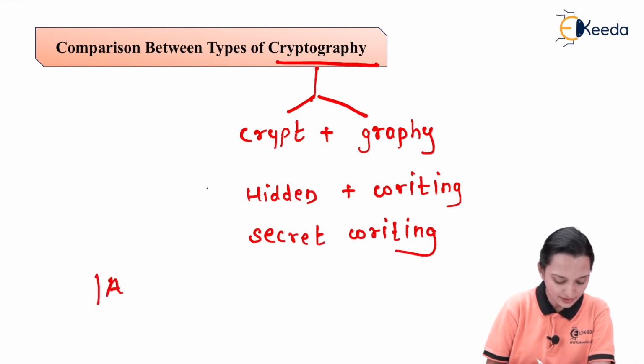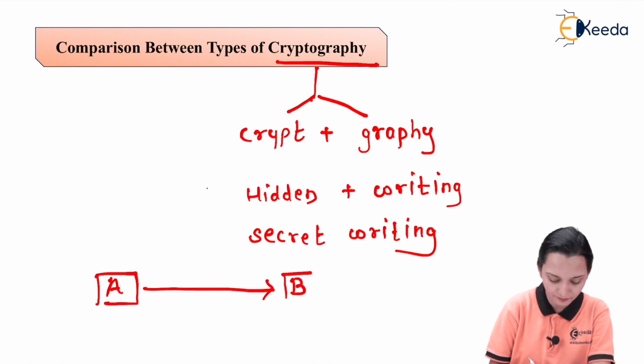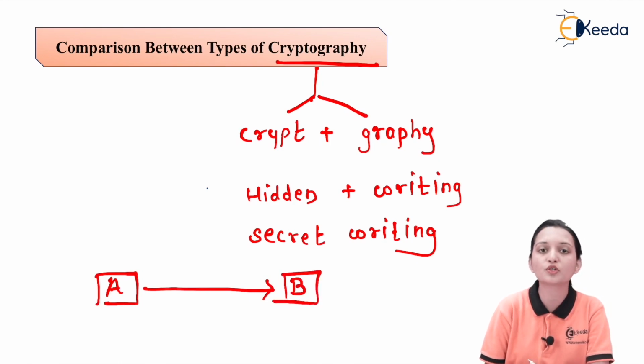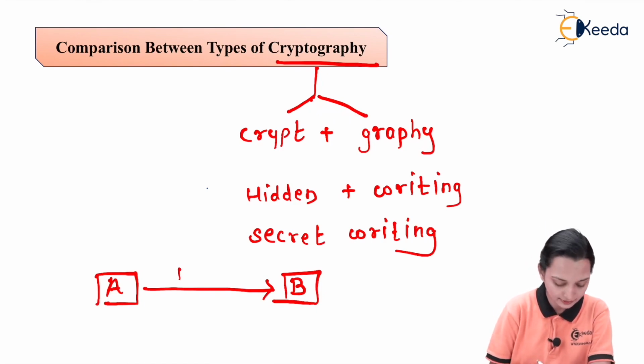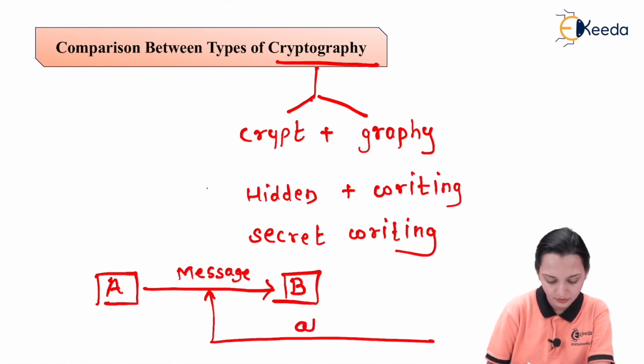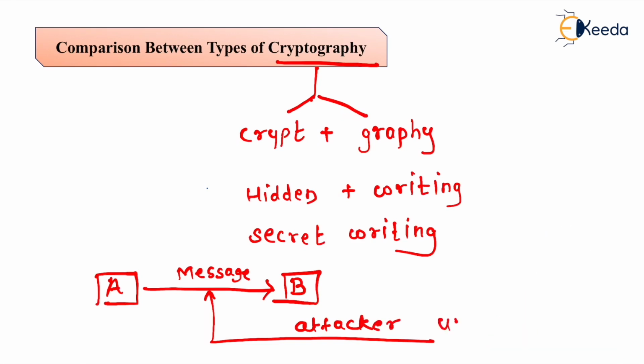Because if A is the sender and B is the receiver, and A wants to transmit a message to B, then that message transmission can be attacked by an attacker, also known as an unauthorized user.